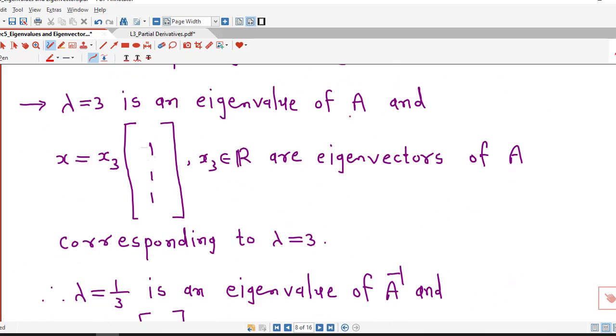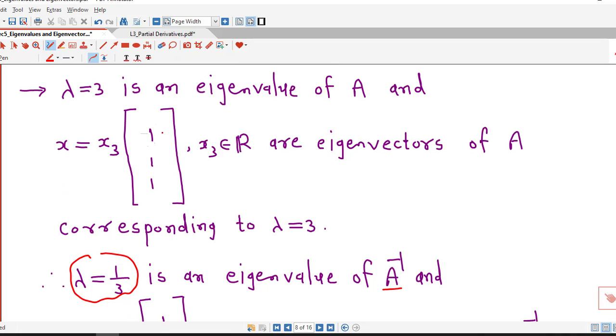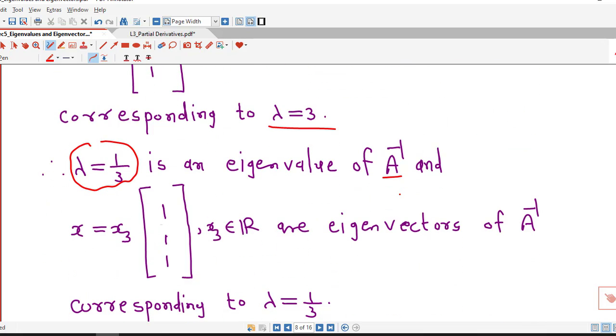Similarly lambda equal to 3 is an eigenvalue of A. Therefore lambda equal to 1 by 3 is an eigenvalue of A inverse and the eigenvectors remain the same. Here x is x3 times (1, 1, 1), the eigenvectors of A corresponding to lambda equal to 3. Therefore they are the eigenvectors of A inverse also, corresponding to lambda equal to 1 by 3. So in this way we can find the eigenvalues and eigenvectors of the inverse of a square matrix A if the matrix is invertible.